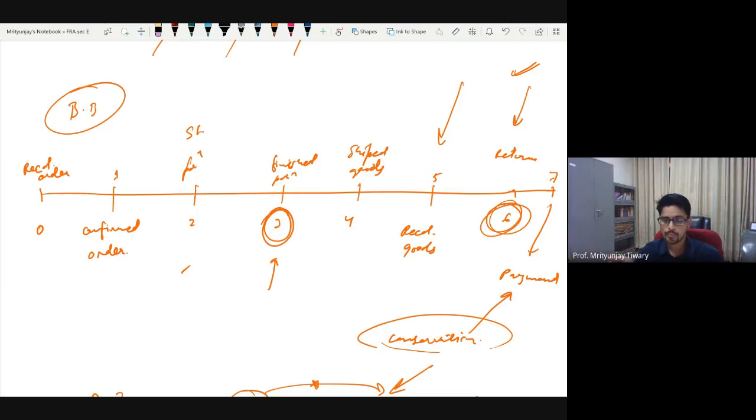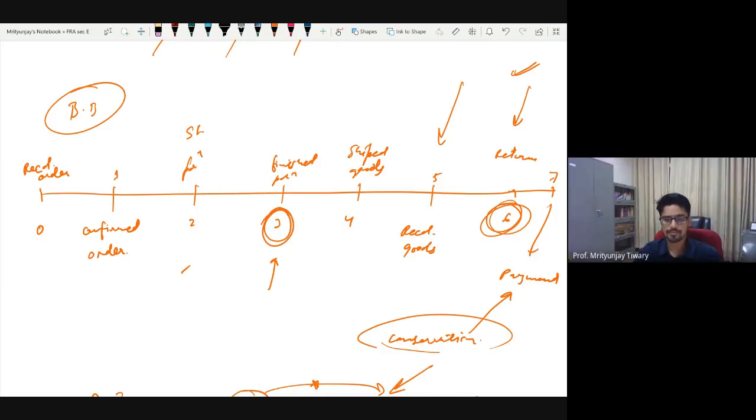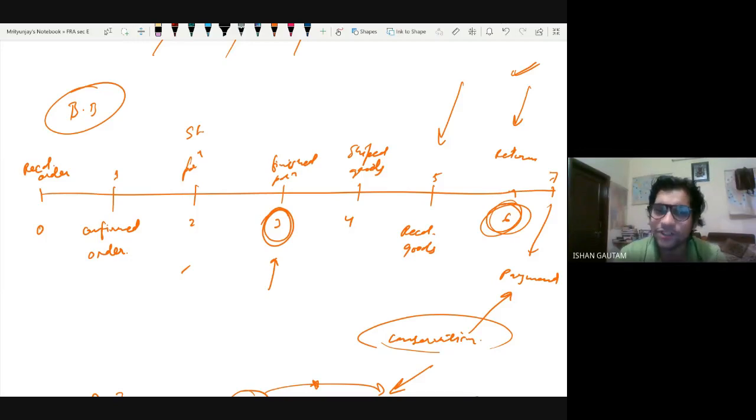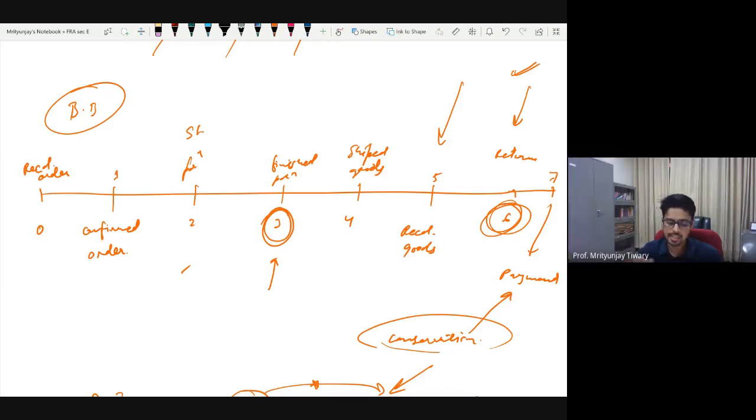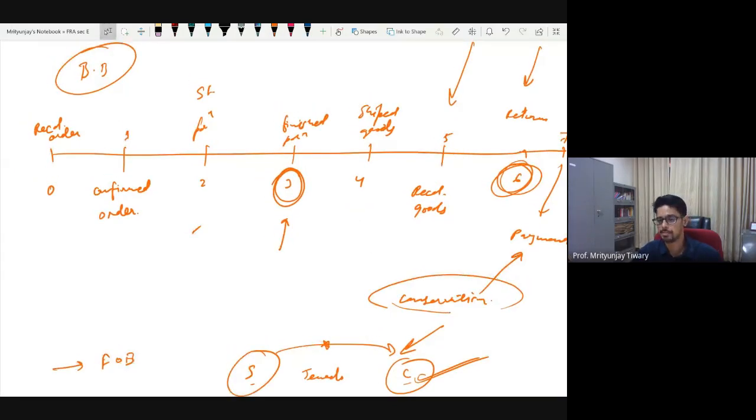We also hear such things in marketing, the transfer of ownership. So the point here is that after that point, the ownership transfers. That means if the goods get destroyed, it's the other party's damage, not yours.